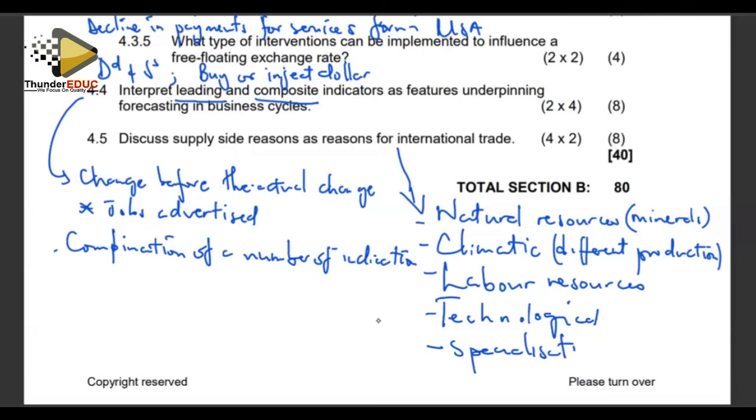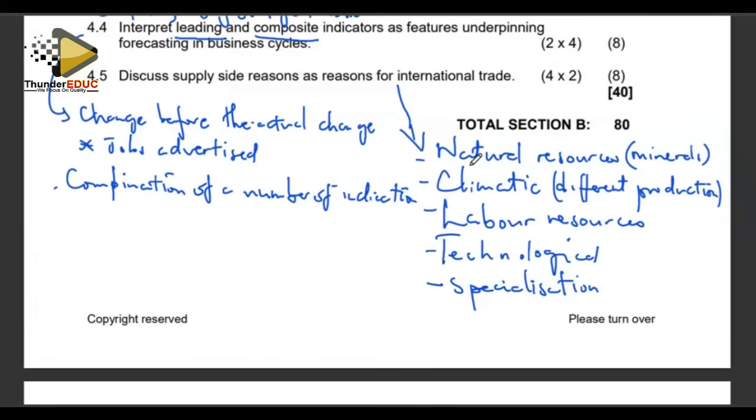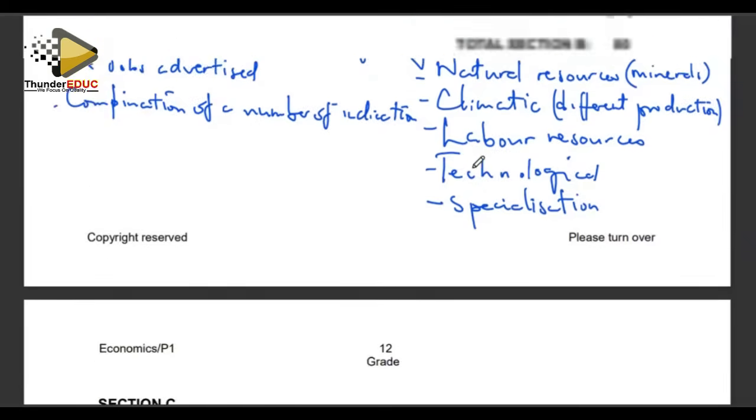Countries are now specializing, which means we cannot be specialists of all forms of production. And as a result, we can only focus on the production of goods and services in which we are best at. And hence, at the end, we are now able to trade our products from our area of specialization to areas that we do not specialize in. All right, that takes us to the end of question number 4.5 and also the end of section B.